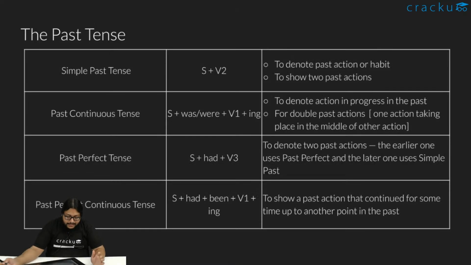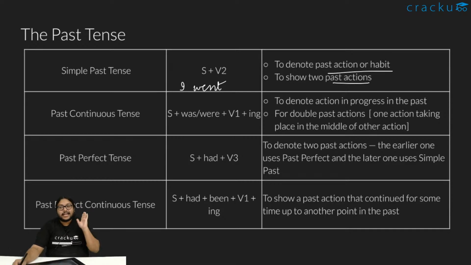Let's move on to the past tense. Again, in the past tense, we have the simple past, past continuous, past perfect, and past perfect continuous. The structure is subject plus V2 for simple past. It's like I went. When is it used? To denote past actions or habits or to show two past actions. Past actions or habits, like I went to school. When I was in school, I used to go to school every day. So that is a past habitual action. It's not right now, right? It happened in the past. So in those sentences we use a simple past.